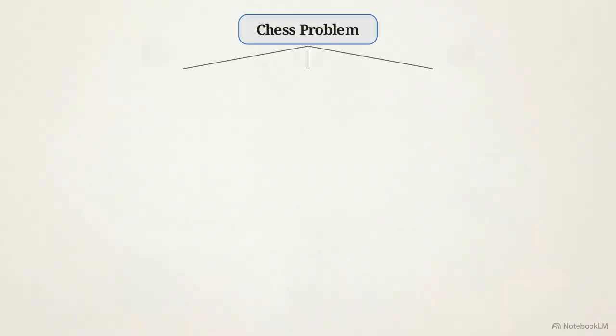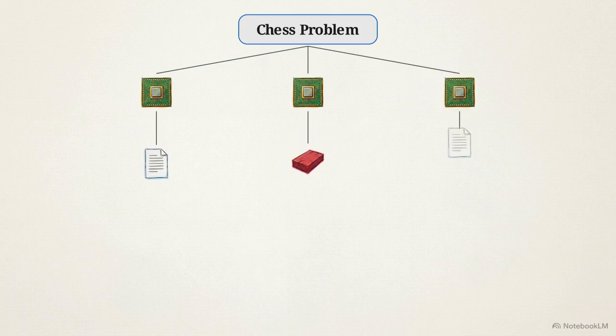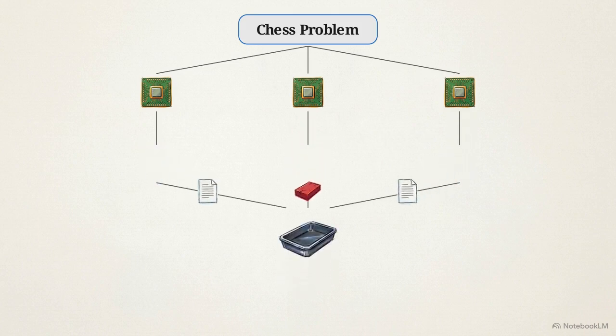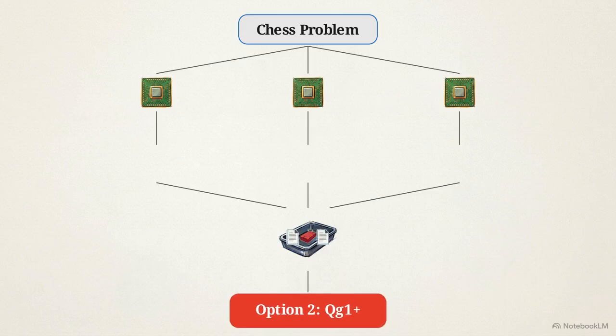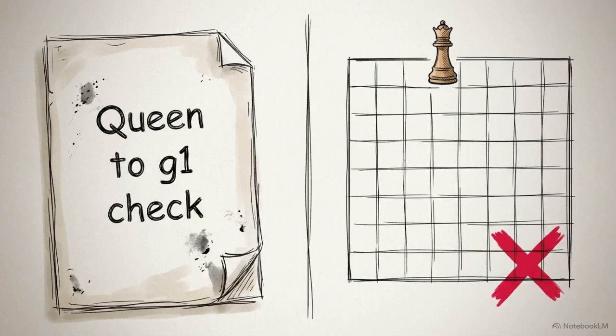Looking at the logic tree generated by the standard mixture of agents baseline, the system ultimately selects the move queen to g1 check, highlighted here in red. The models hallucinate an illegal move because queen to g1 check sounds structurally plausible in natural language, even though the board layout makes it impossible.